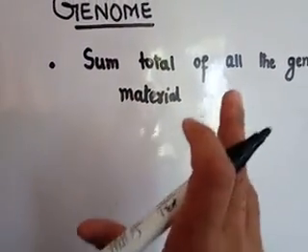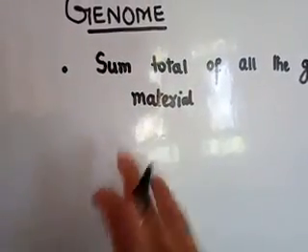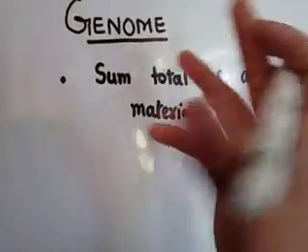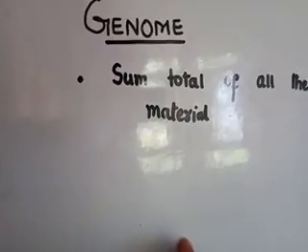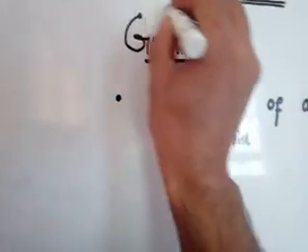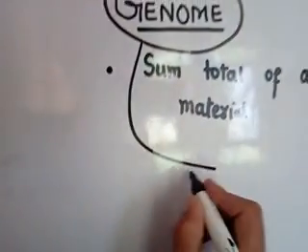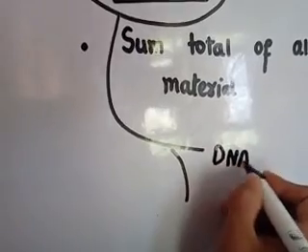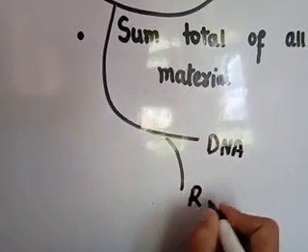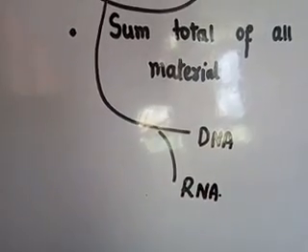Okay. Now, based upon the nature, the genome may be either DNA, deoxyribonucleic acid, or RNA.